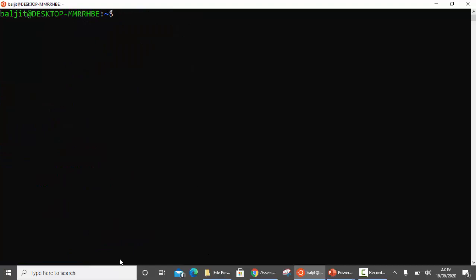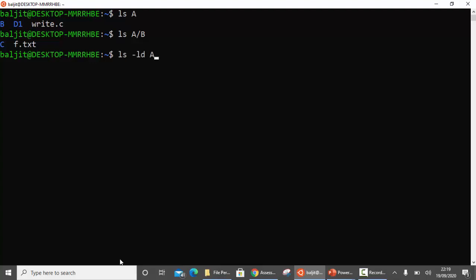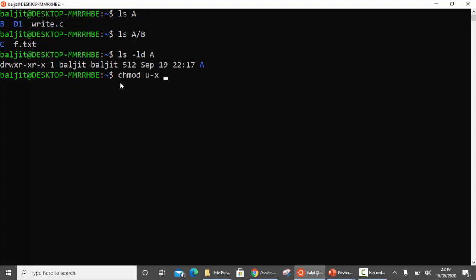Alright, execute means you can traverse through. What do I mean by that? If I list the contents of A, you can see that there's a directory B also. If I want to see what is inside B, I will run ls A/B. I'm able to see the contents of B also. Now if I check the permissions on A, execute is there for the user, right? Now see what happens if I take back the execute permission on A